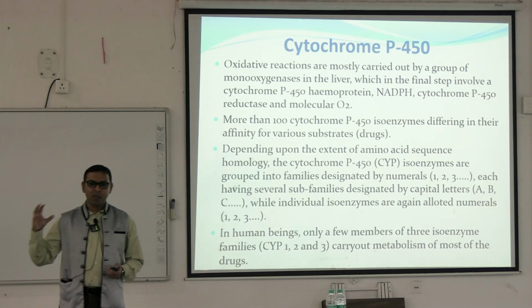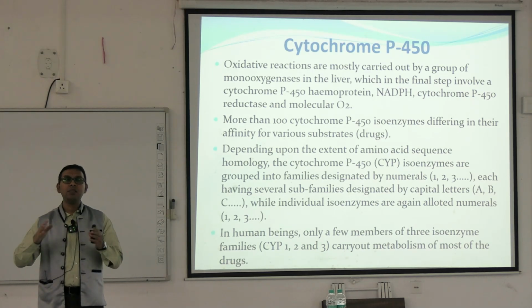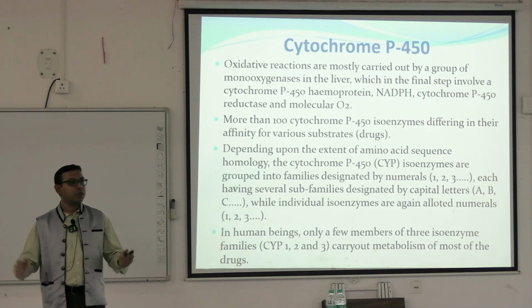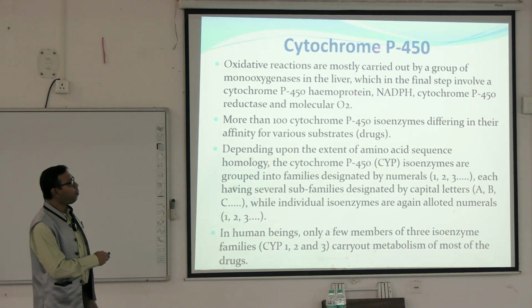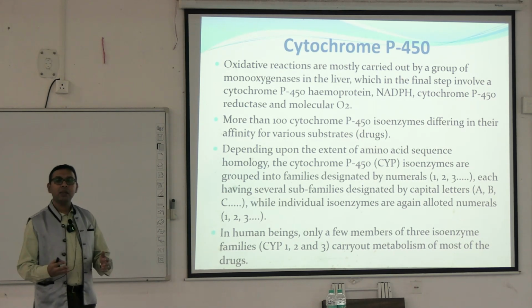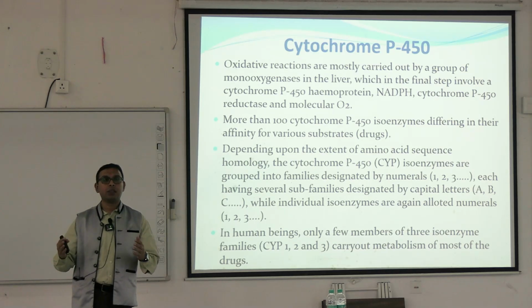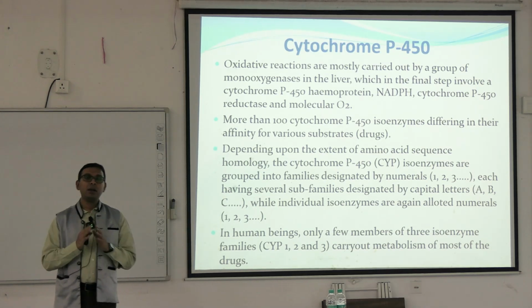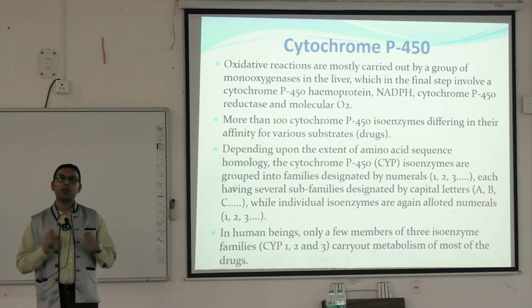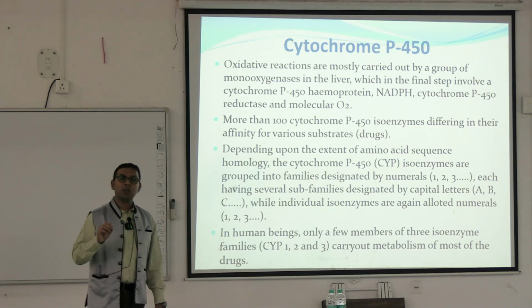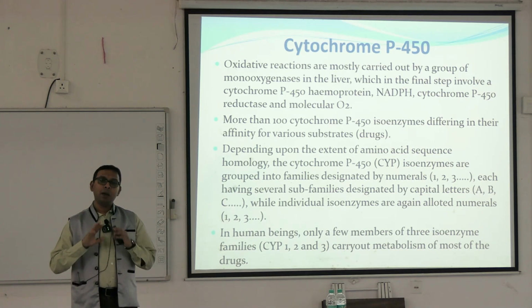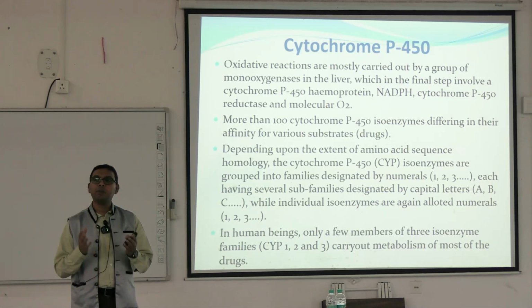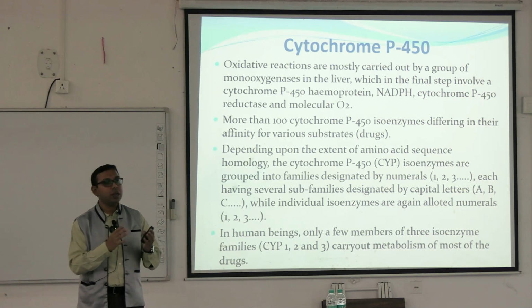So by means of this light wavelength, we can differentiate different types of the enzymes. That's why it is known as the cytochrome P450. This cytochrome P450 mainly carries out most of the oxidative reactions of the drugs. And there are different isotypes of the cytochrome P450, but mostly the cytochrome P450 1, 2 and 3. These three types mainly control 90% of the drugs oxidation reaction in our body.